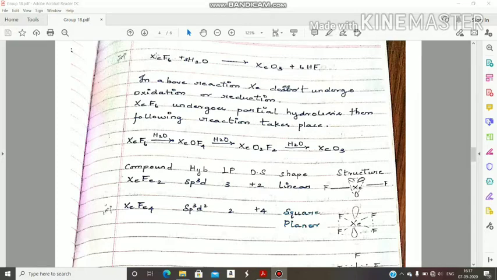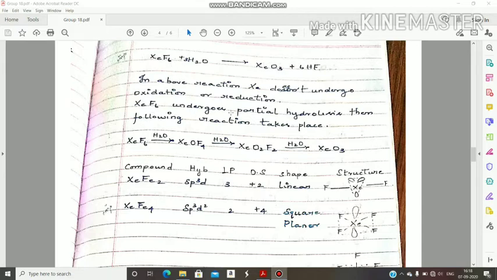In XeF6 xenon has plus 6, in XeO3 also xenon has plus 6. That means here oxidation state neither increases nor decreases. That means xenon does not undergo oxidation or reduction. In XeF2 case, xenon undergoes reduction. In XeF4 case, xenon undergoes disproportionation, that means both oxidation and reduction. But in this case, xenon undergoes neither reduction nor oxidation. Next, one more point regarding XeF6.